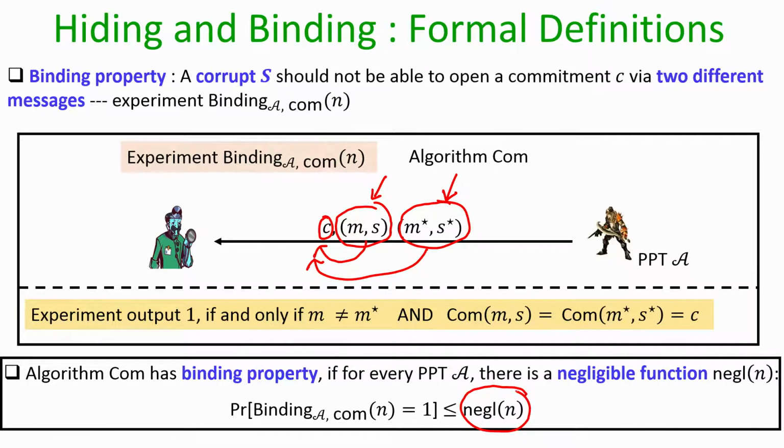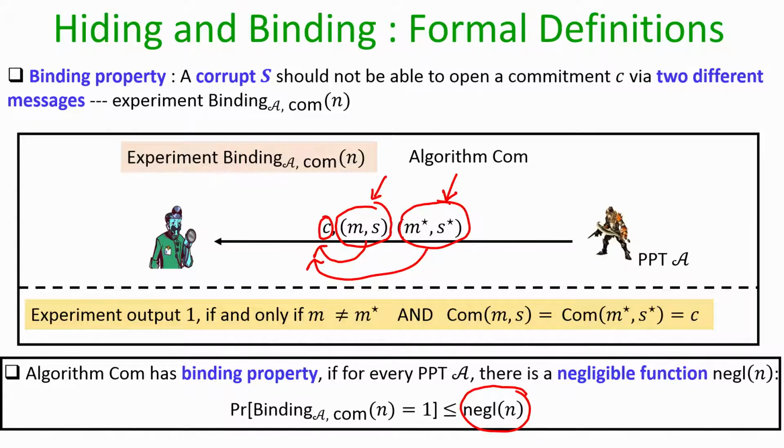Notice that we are not putting in this definition that the success probability of the adversary should be upper bounded by half plus negligible, because here the goal of the adversary is not to distinguish a commitment of M0 from a commitment of M1. His goal is to basically come up with a pair of colliding message comma randomness, both of which give you the same commitment.